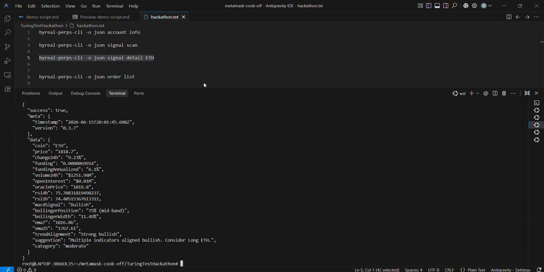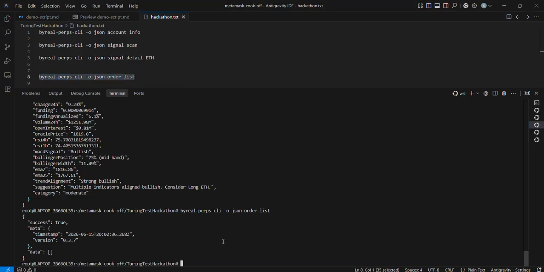Top quality. Now let's try to see if we have placed any orders. I'm going to paste this, and we can see that the data is empty, which just shows that we do not have any open positions.